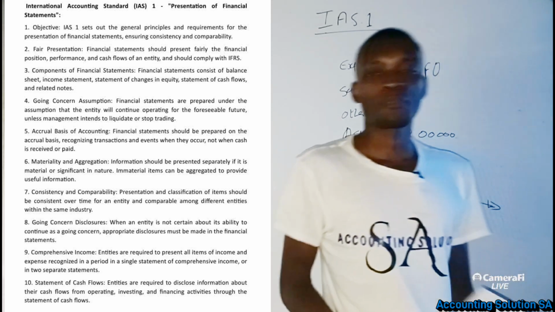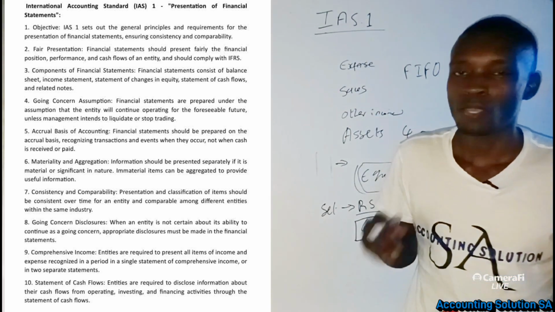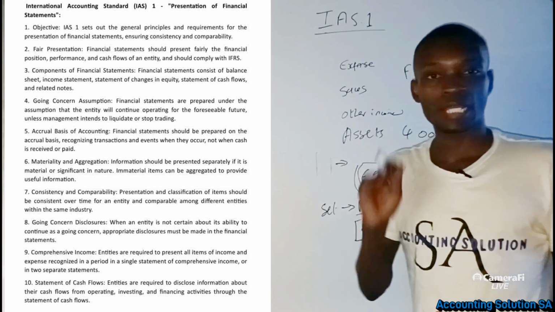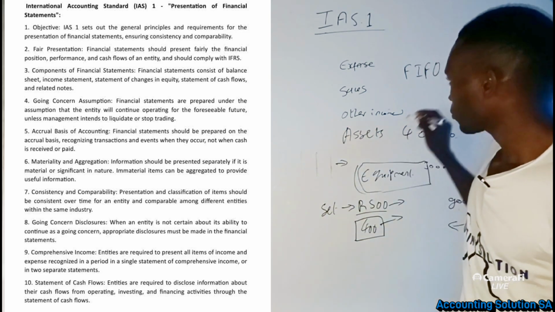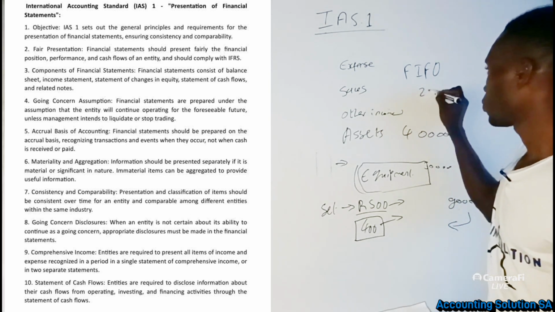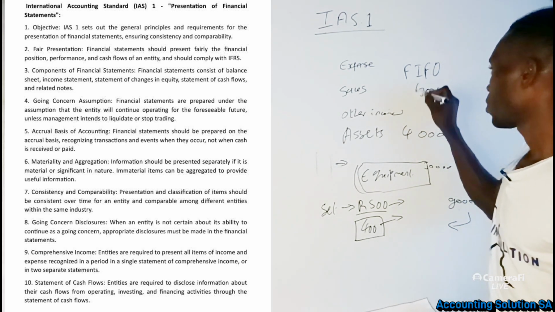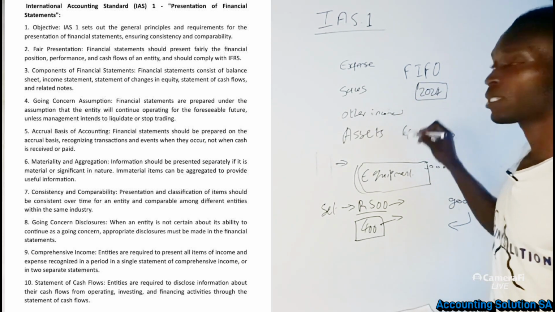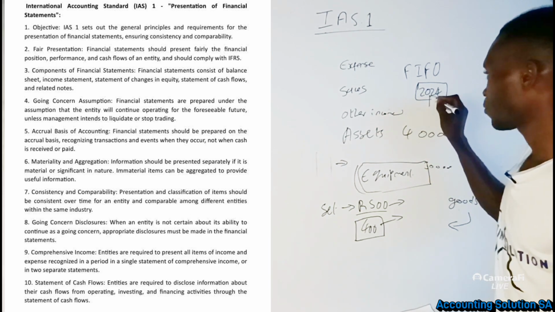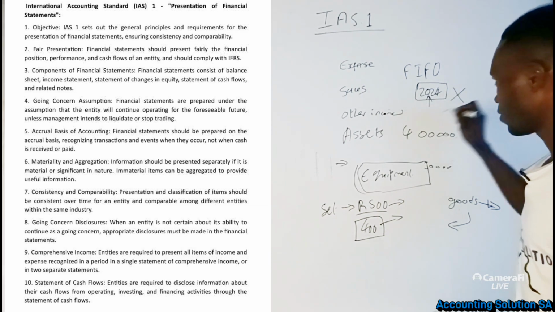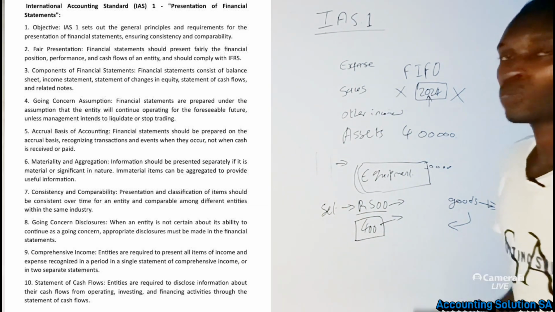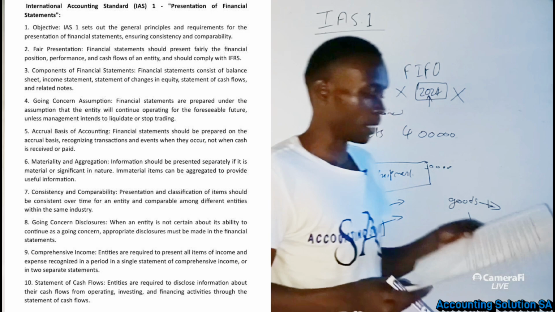When we prepare the income statement, we have to make sure that we record income and expense for that period only. If we are talking about 2024, all income and expense that we are recording must be for this year. Next year's are excluded. Last year's are excluded from the income statement.